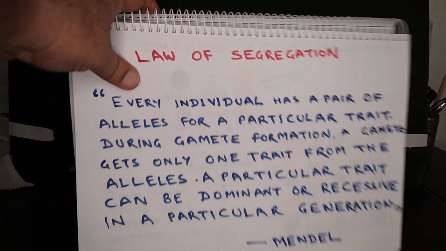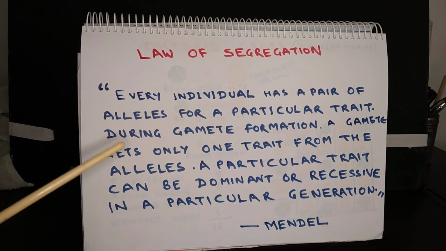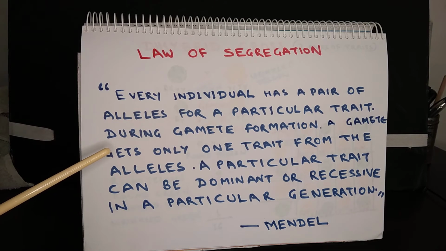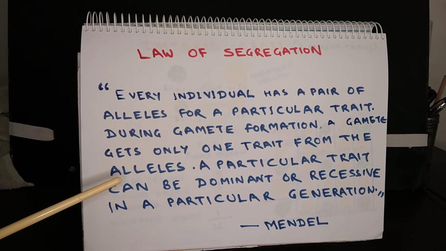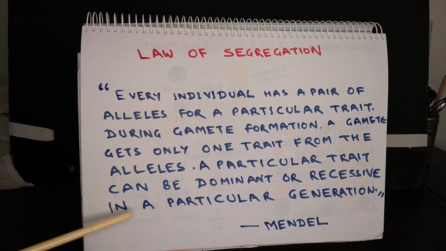So based on his observation, Mendel proposed the law of segregation. It says that every individual has a pair of alleles for a particular trait. During gamete formation, a gamete gets only one trait from the alleles. A particular trait can be dominant or recessive in a particular generation.